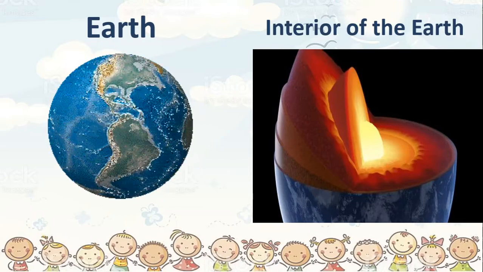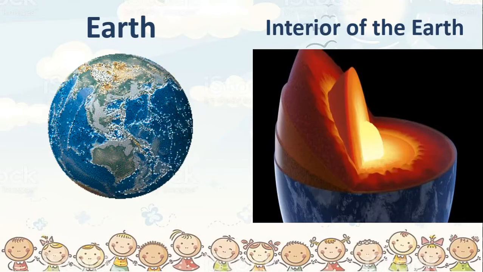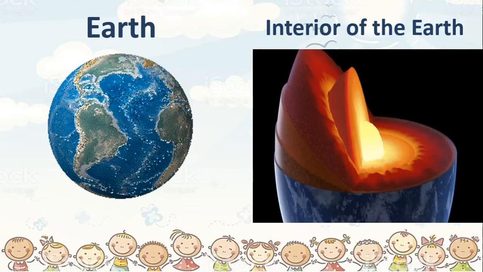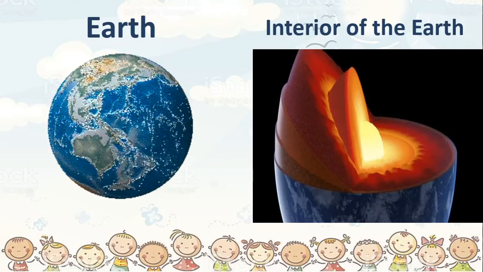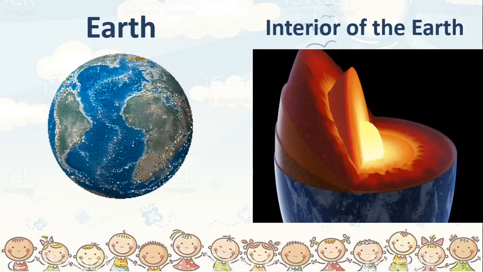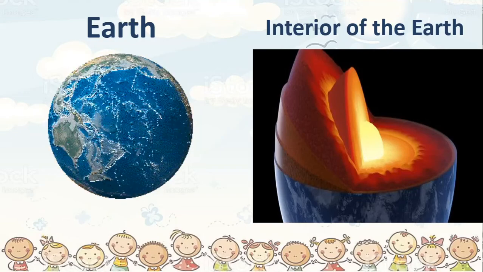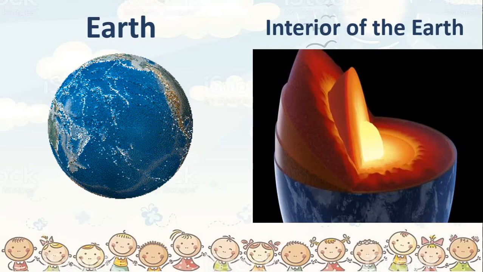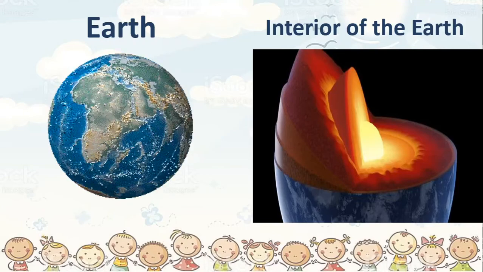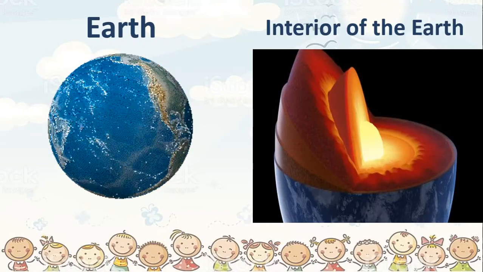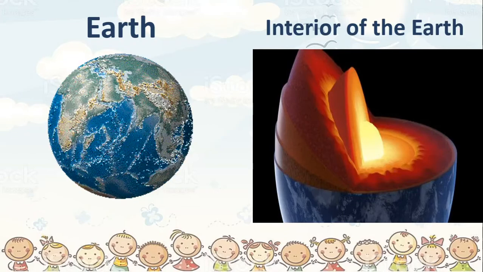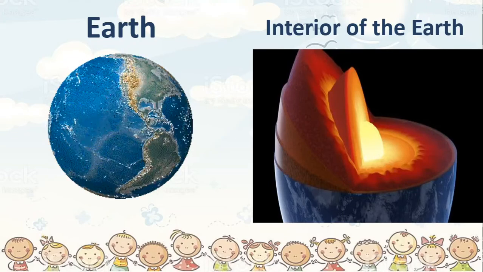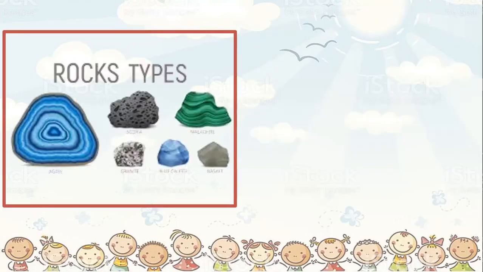Will all the places be solid, or will the entire place be liquid? Will it be gas? Let us try and see. Are there different layers, or is everything the same once you enter the earth from outside and go into the center?